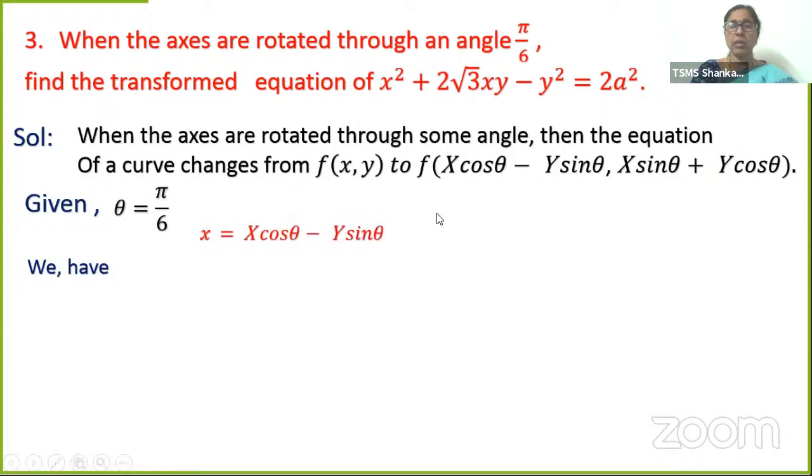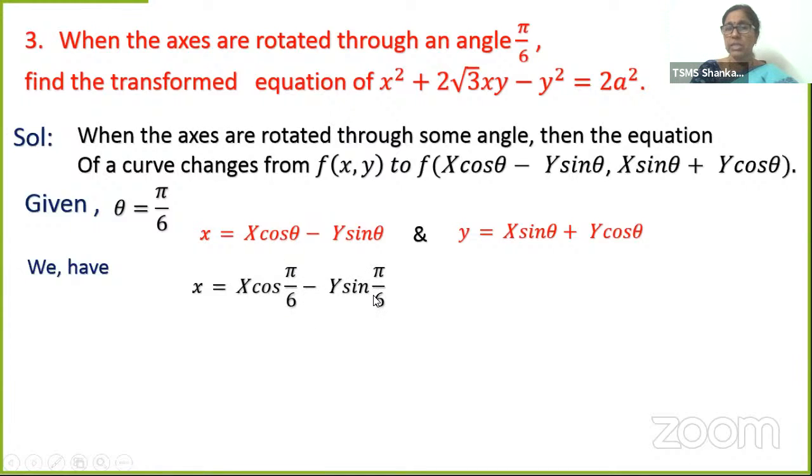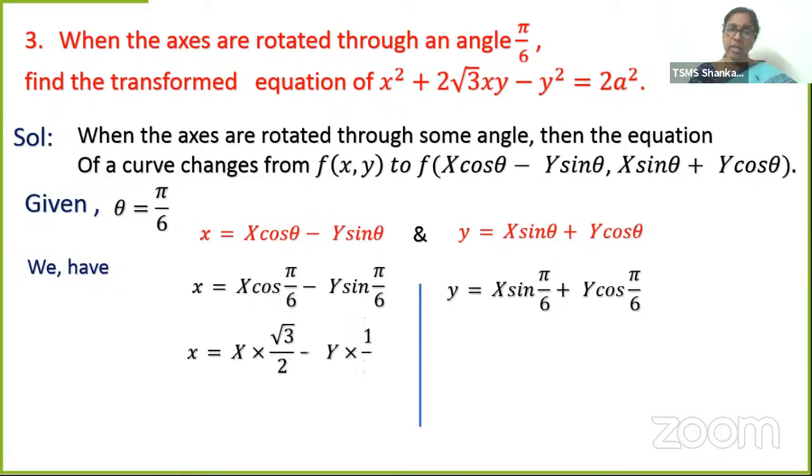Here we have x is equal to X cos theta minus Y sin theta, and y is equal to X sin theta plus Y cos theta. So x is equal to X cos pi by 6 minus Y sin pi by 6, y is equal to X sin pi by 6 plus Y cos pi by 6. Cos pi by 6, cos 30 value, how much, students? Cos 30, root 3 by 2, you're right. What is sin 30? 1 by 2. Do we know the value of capital X and capital Y? We do not know. So we are leaving them as they are, and we will substitute that in the equation in order to find the transformed equation.